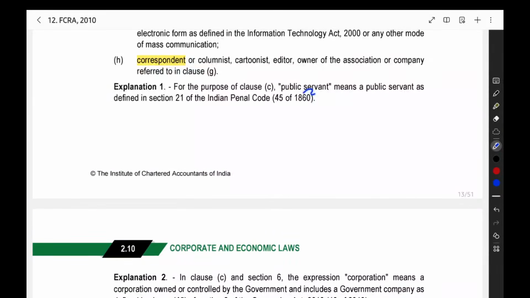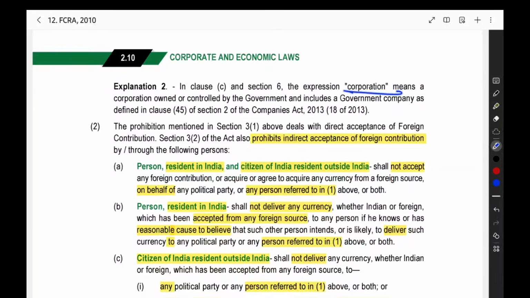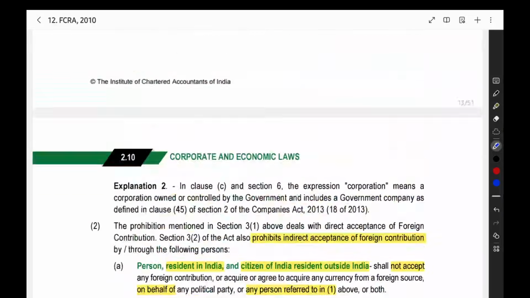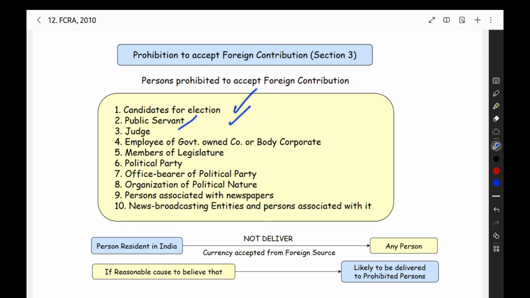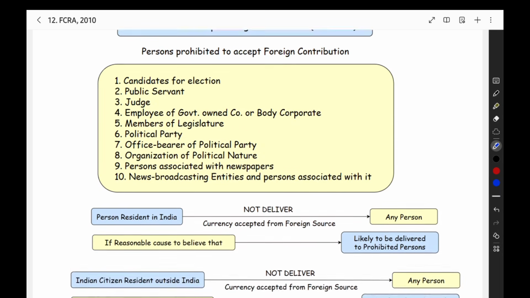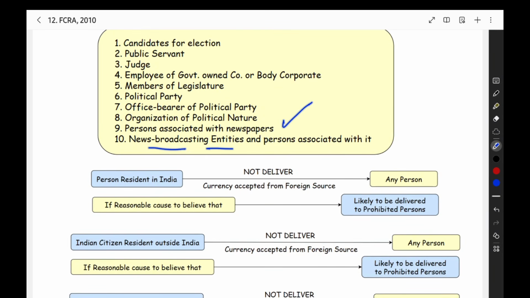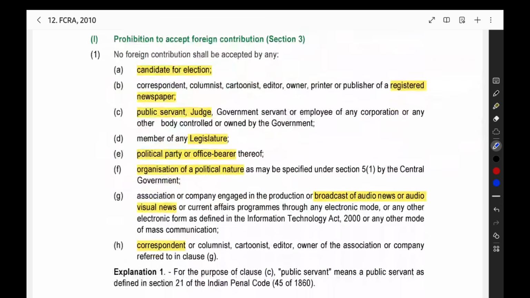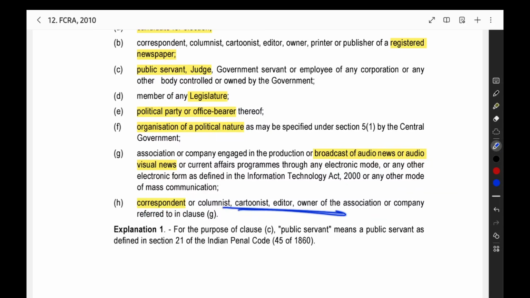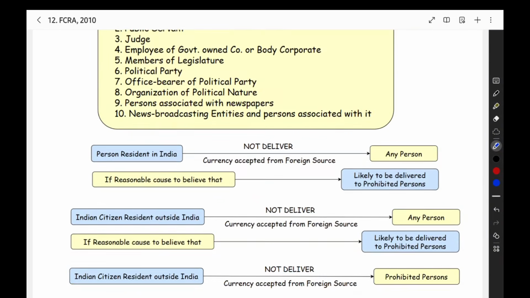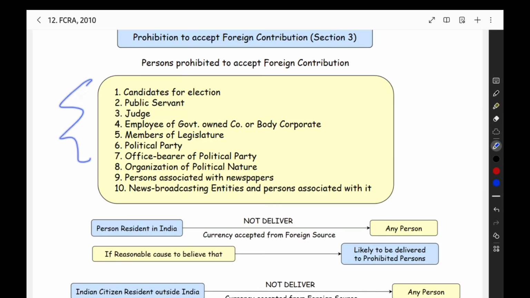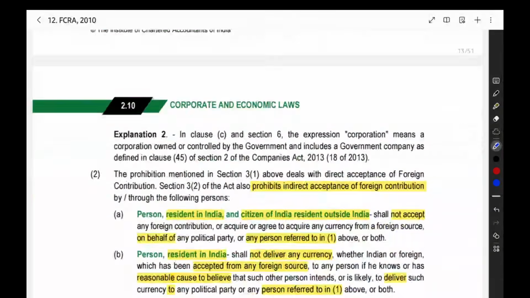Then they have given explanations like the meaning of public servant and corporation. That is not relevant from the exam point of view. Now, these persons should not receive any foreign contribution: candidate for election, public servant, judge, employee of a government owned company or body corporate, members of legislature, political party, office bearer of a political party, organization of political nature, and persons associated with newspapers and news broadcasting entities, like the correspondent and columnist. Basically, all the people associated with a particular news agency or newspaper should not receive any foreign contribution. So this is the list. I have given you the charts also wherever necessary. Then we have other things also.